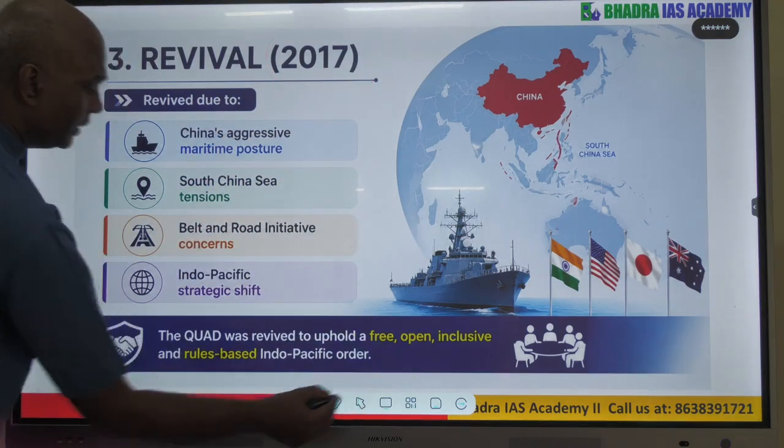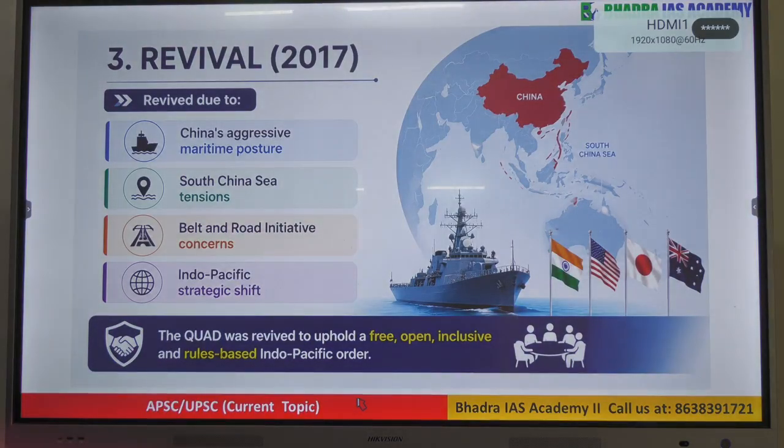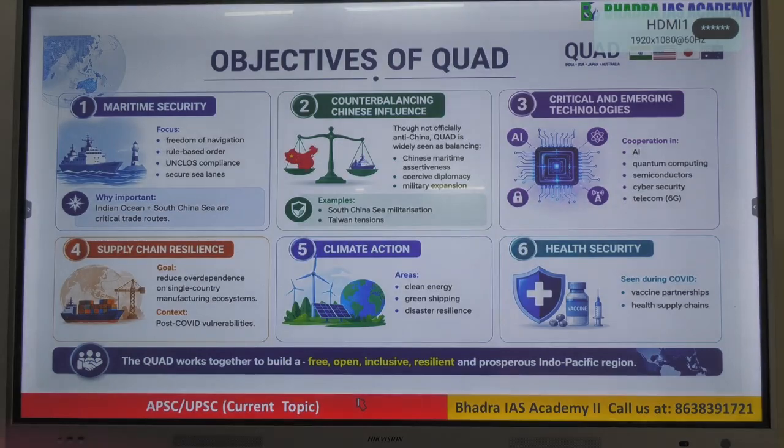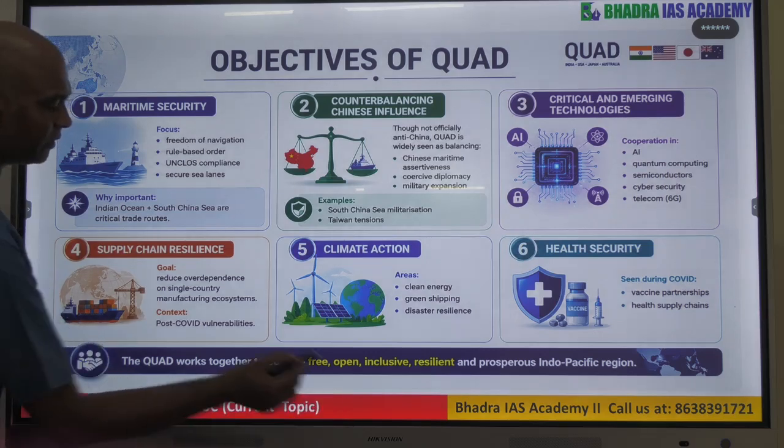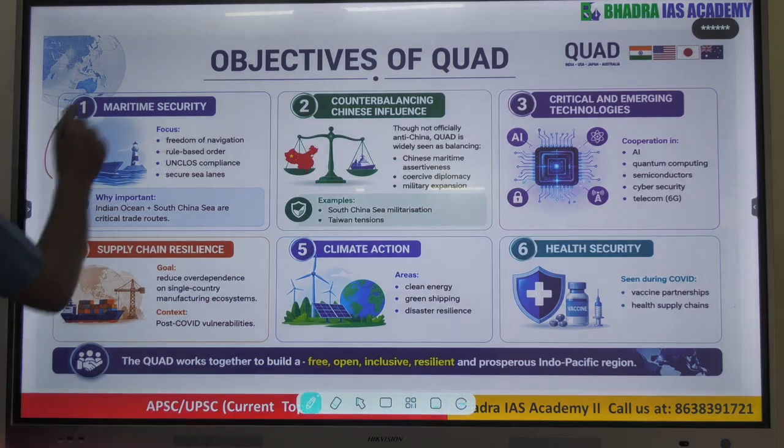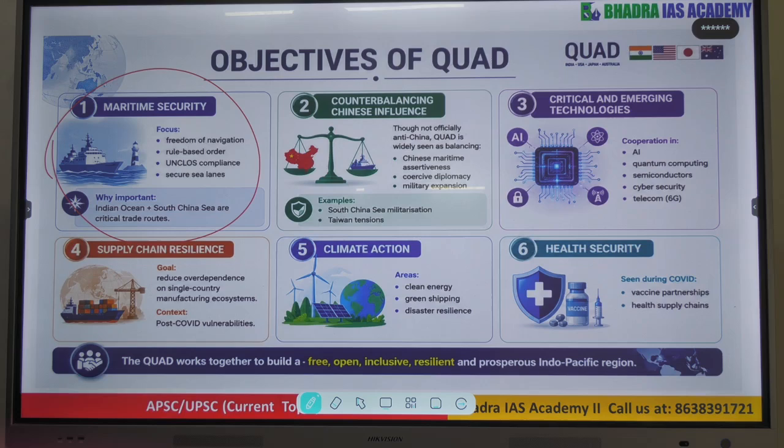Okay, so these are very basic things that you need to keep in mind for exam preparation. Now if you look at the objectives of Quad, what is the basic focus of Quad? We can say the number one, the most important focus is maritime security. They are constantly working on maritime security, that is part of the internal security preparation.